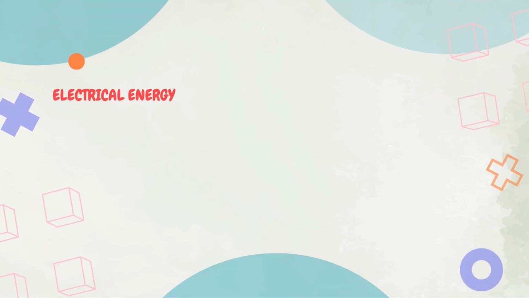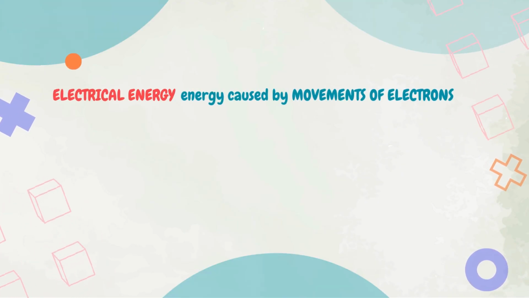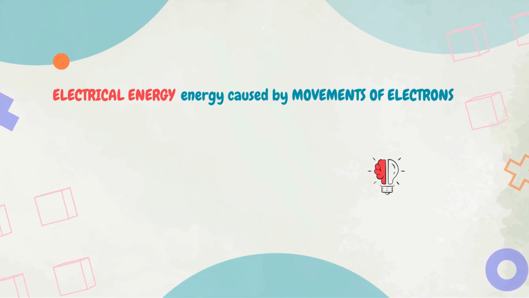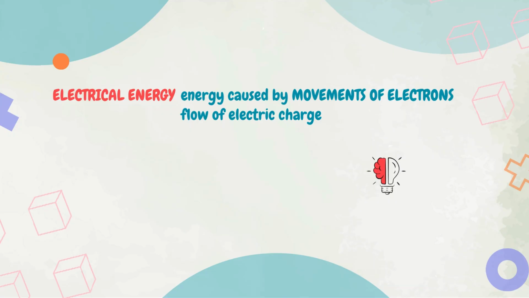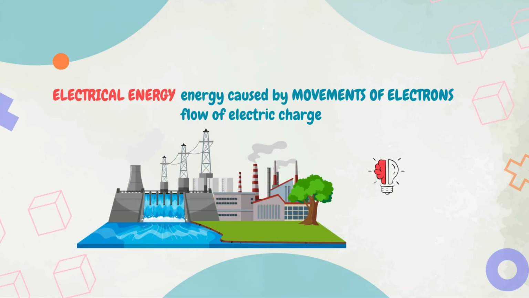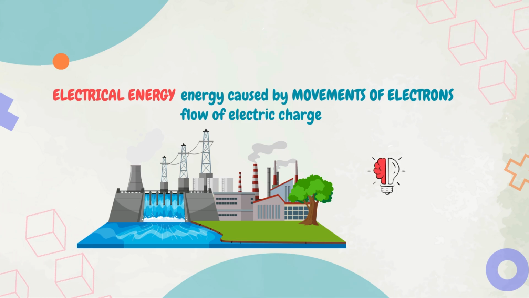The other form of energy is electrical energy. Electrical energy is the energy caused by the movement of electrons. Try this at home. Rub a balloon on your hair. That's static electricity, tiny electrons dancing around your head. Electrical energy is a form of kinetic energy due to the flow of electric charge. An example of electrical energy is a power plant. Power plants convert various forms of energy such as kinetic energy from wind turbines or thermal energy from burning coal into electrical energy, which is then transmitted through power lines to homes and businesses.